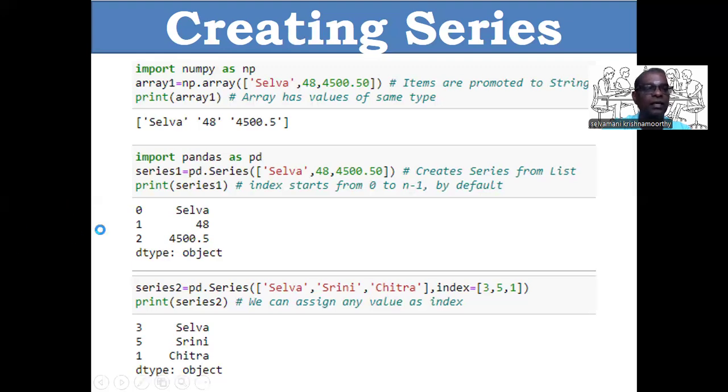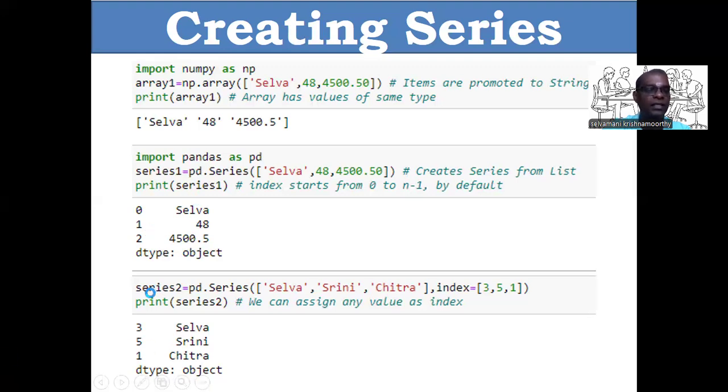Similarly here, this is the data label, next to the elements available in series 1. What about this one? This is called the data label. The data label starts from 0 to n-1 by default. Am I right? By default, 0, 1, 2. If you want, we can change the data label, that is, the index.